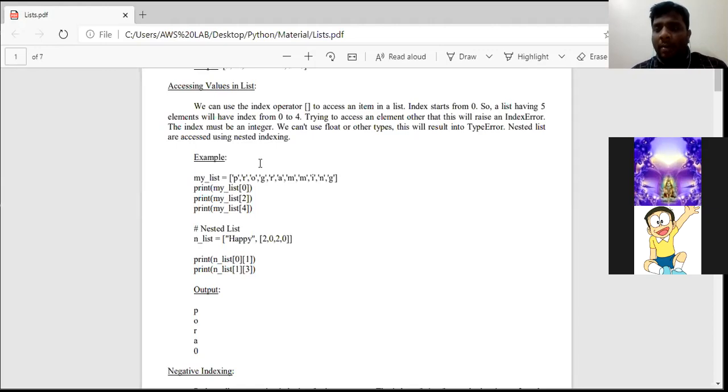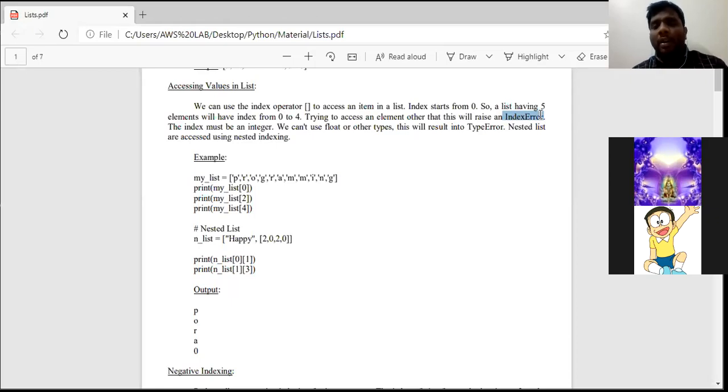Suppose we have 5 elements, what will the index values be? 0 1 2 3 4. So if you have 5 elements, the index values will be 0 1 2 3 4. If you ask the interpreter to print index 18, we don't actually have an index 18. In such a situation the interpreter raises an index error. If a user accesses any value beyond the range, then it raises an index error.